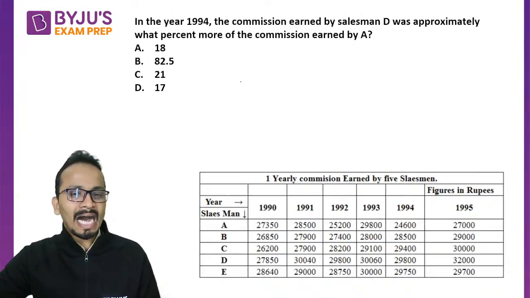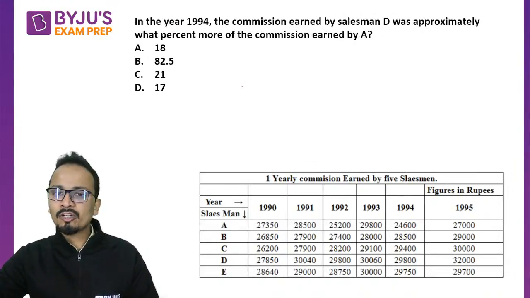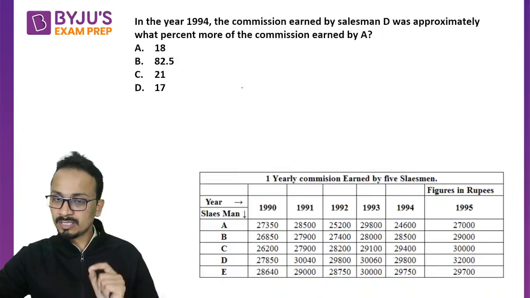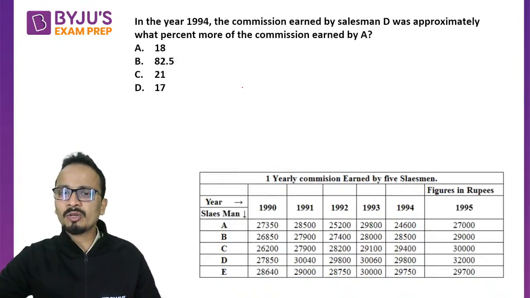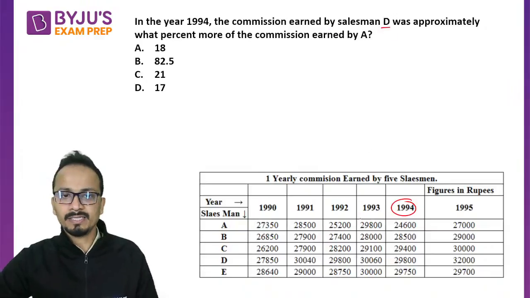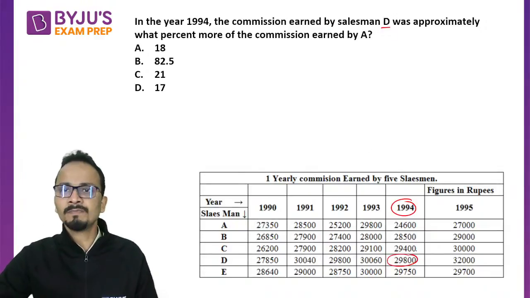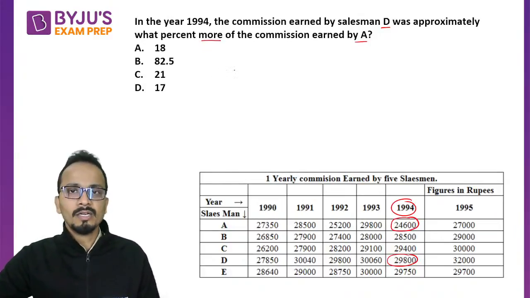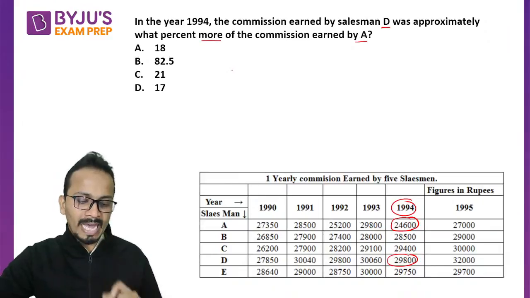Now look at how I will be doing calculations for this. Saving time, no need to use calculators. Okay. In the year 94, they are talking about this year, the commission earned by salesman D was approximately what percentage more than earned by A. Okay. So we have to find out D has earned what percentage more than A.